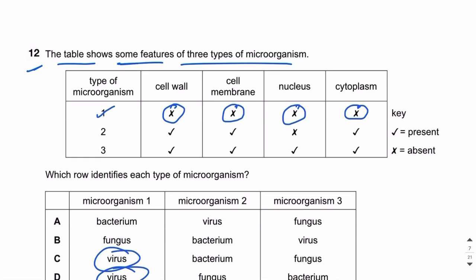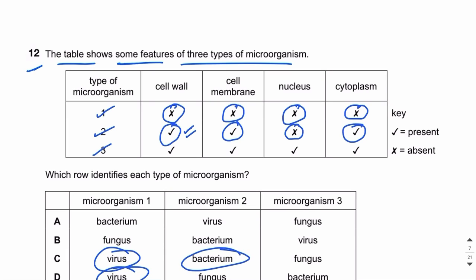If we talk about microorganism 2, it has a cell wall, a cell membrane, and a cytoplasm. So it has a cell structure, but it does not have a nucleus. If an organism has a cell structure but no nucleus and also has a cell wall, we are definitely talking about bacteria. So microorganism 2 is a bacterium.